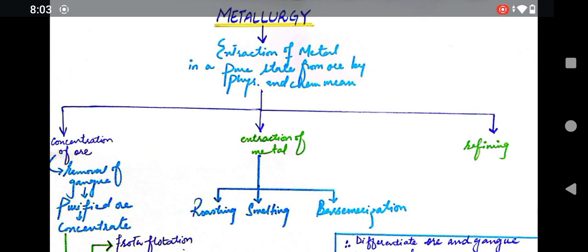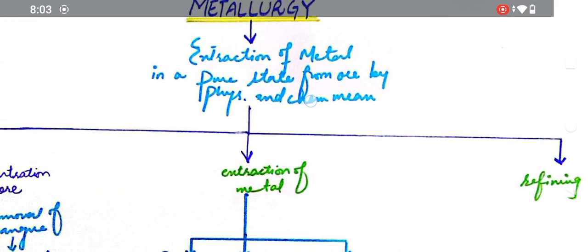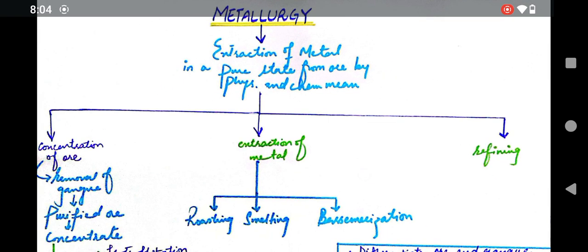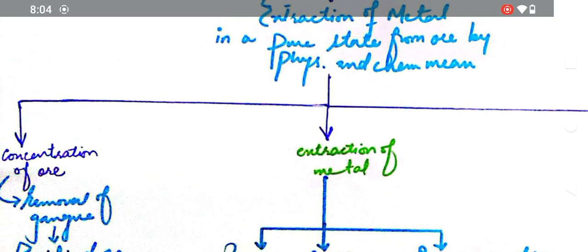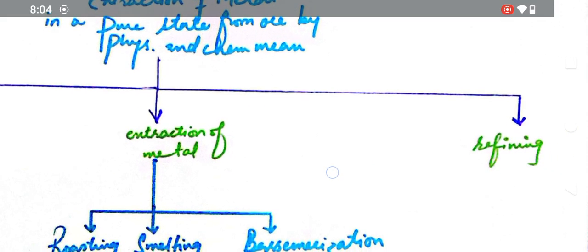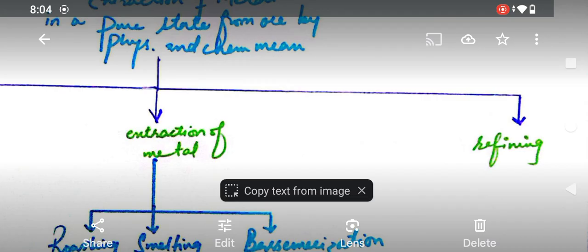It is a process in which the extraction of metal in a pure state is obtained from the ore by different physical and chemical means. By the use of physical and chemical means, we extract the metal in a pure form from its ore. And the metallurgical operation comprises three steps. First, the concentration of ore, then extraction of metal, and then the last one is refining.